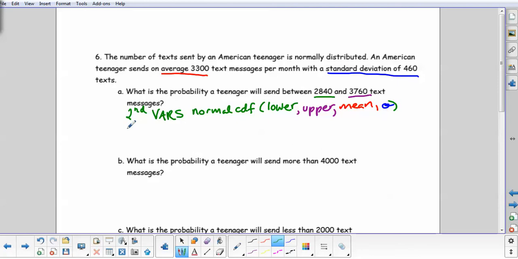Alright, so in your calculator specifically, you'll still press second vars normal CDF. Your lower is 2840. Your upper is 3,760. Your mean is 3,300. And your standard deviation is 460. And we still are pressing all of this, so let's give it a try.